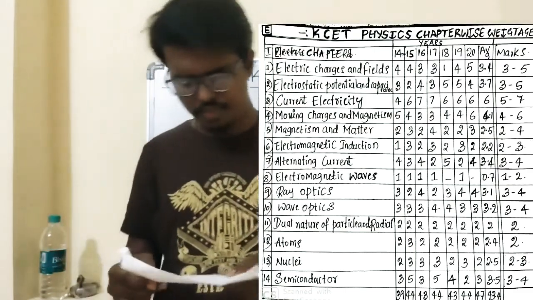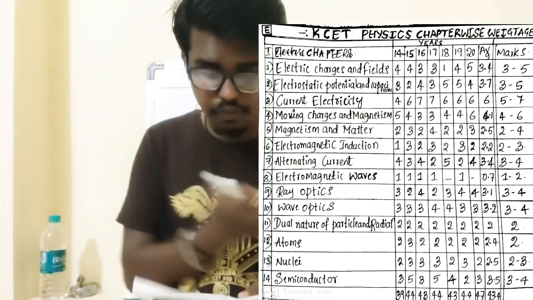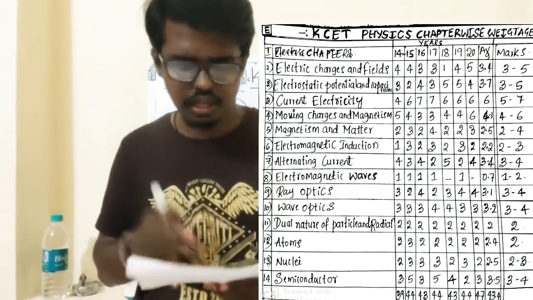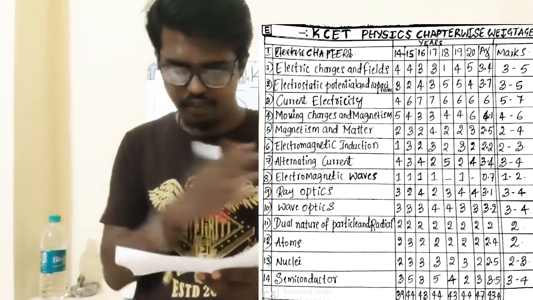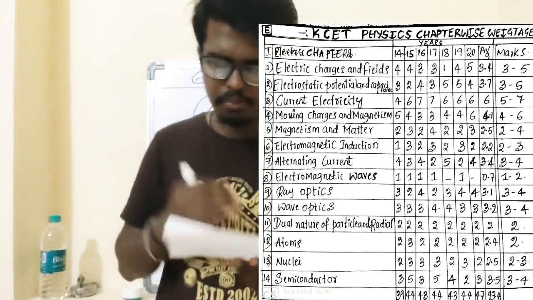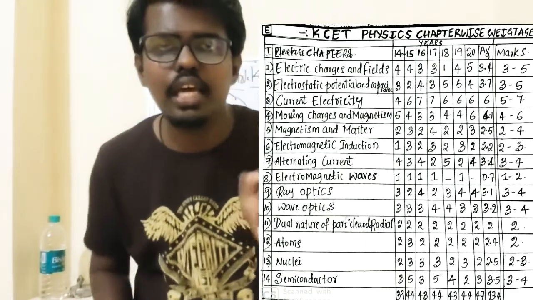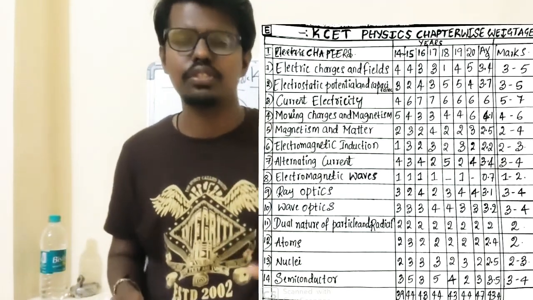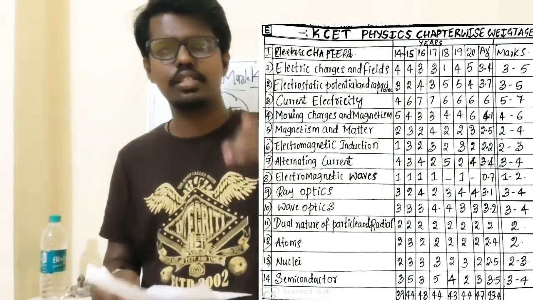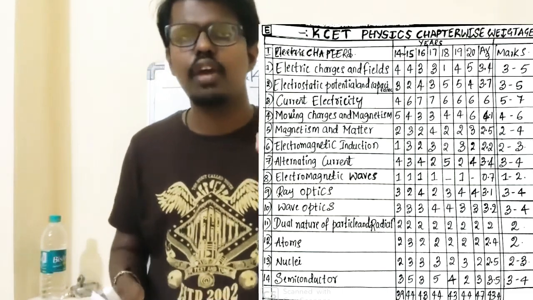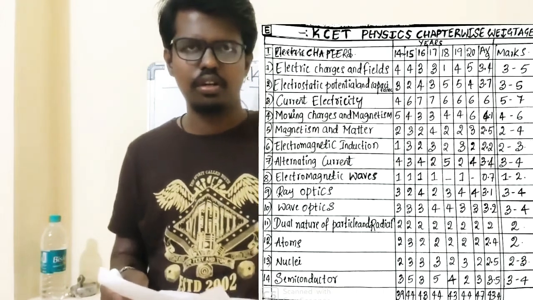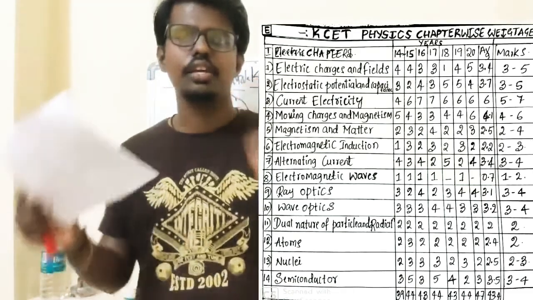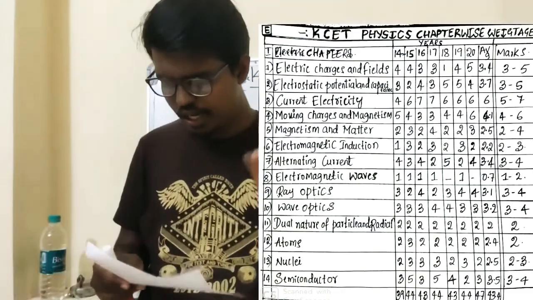Okay, semiconductor. In '15 they asked a 5 marks question, because this is one of the highest numbers of questions asked from semiconductor that year. In '16 3 questions, in '17 5 marks, and then 2, 3, so the average will be 3.5. Means in 1 year or 2 years they have asked 5 questions on semiconductor, and in the alternating years 3, 4, 5, 5 like that. Means you have to focus on this chapter also. Along with ray optics and wave optics, you have to prepare semiconductor also. That is also a very important chapter. Here also you will get 3 to 4.